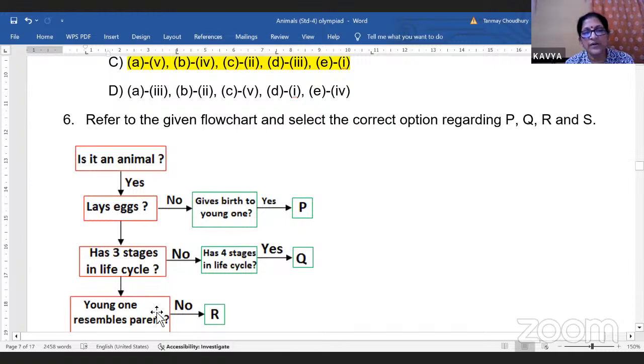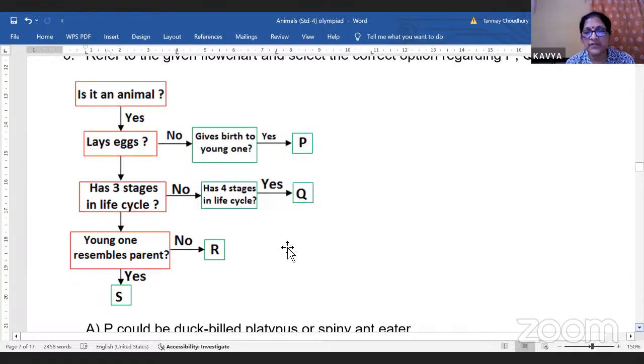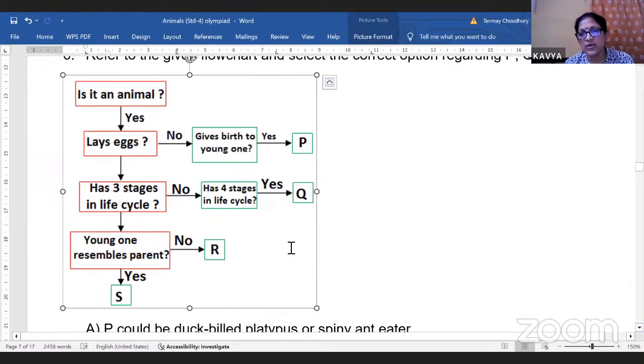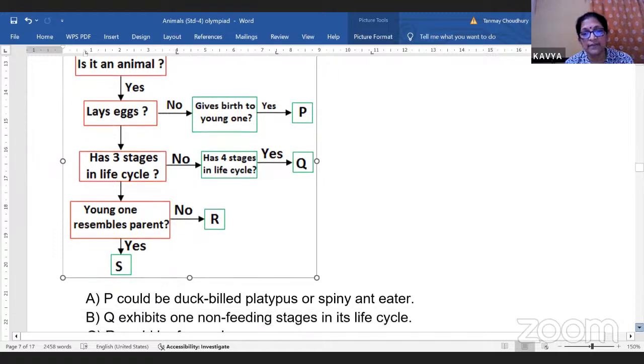Young one resembles the parent? No. It doesn't resemble the parent. So R can be an animal that undergoes metamorphosis. And if it resembles the young one, yes, it can be the hen, where it resembles the young one. We had done the life cycle, or it can be the tortoise, the turtle, which we had done.